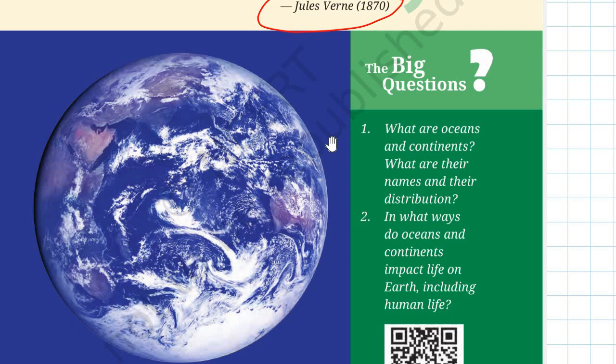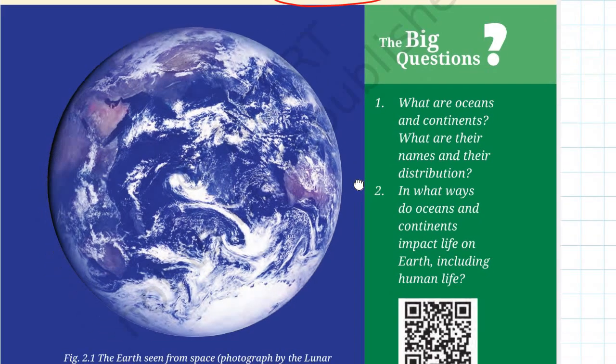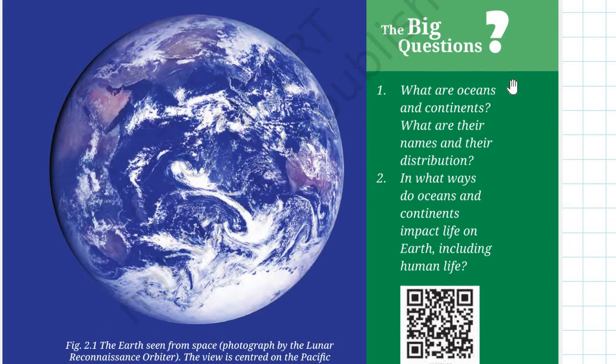The two very big important questions are: number one, what are oceans and continents, what are their names and their distribution? Next, in what ways do oceans and continents impact life on Earth, including human life? So basically we will learn about these very big questions. Along with that, I will also provide you some very important extra information as well.